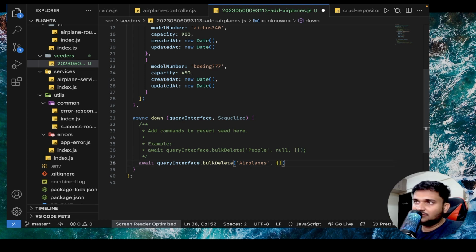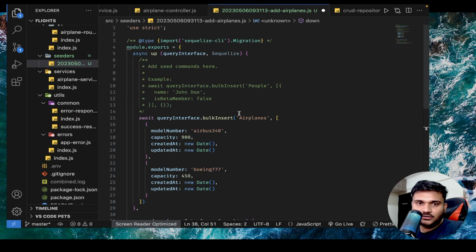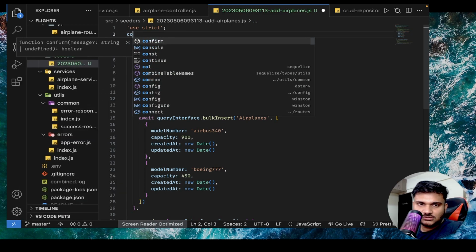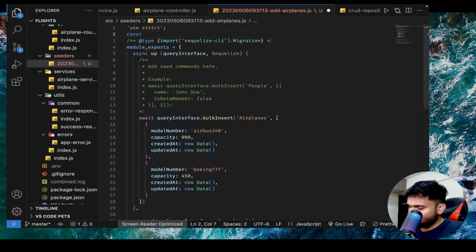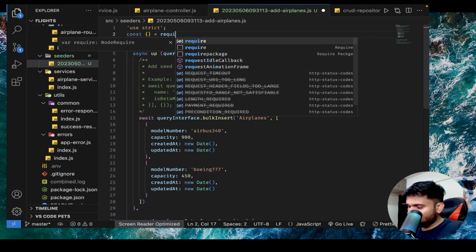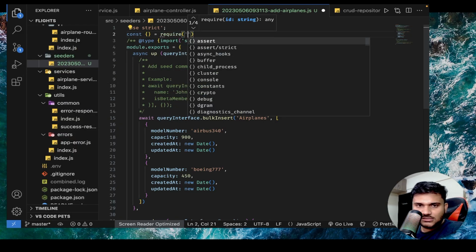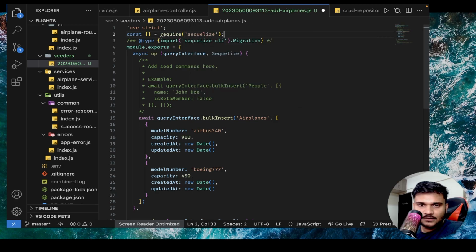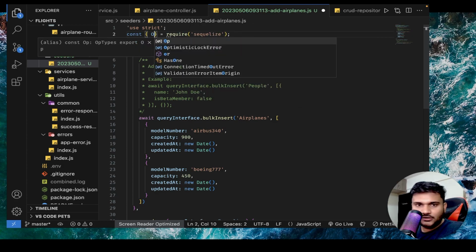Now, if you leave this plain, then all of the entries from the airplanes table will be gone. I don't want to leave it as it is. So I'll add an operator directly here, right? So let's do something like this. Const, from require sequelize, and there is an operator Op.